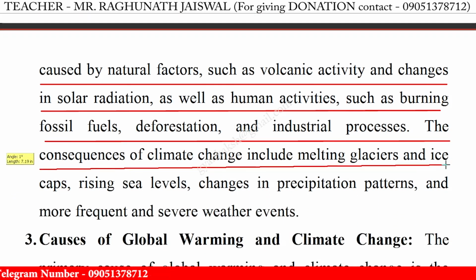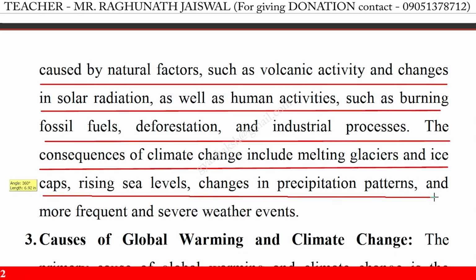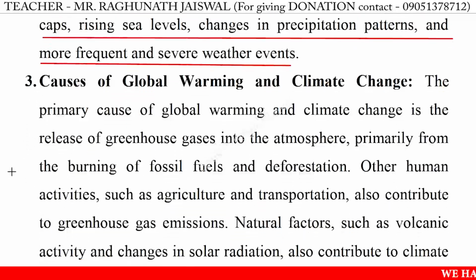The consequences of climate change include melting glaciers and ice caps, rising sea levels, changes in precipitation patterns, and more frequent and severe weather events.